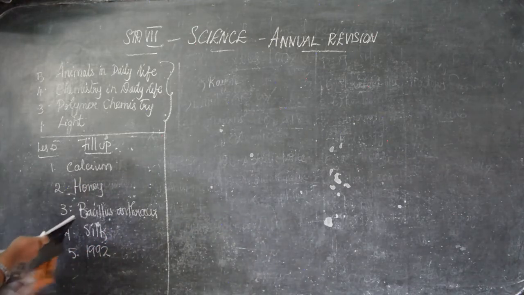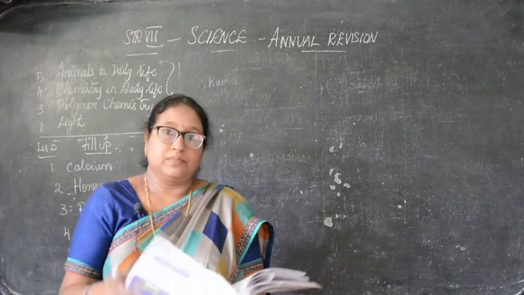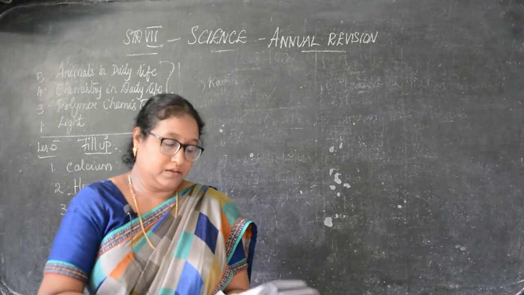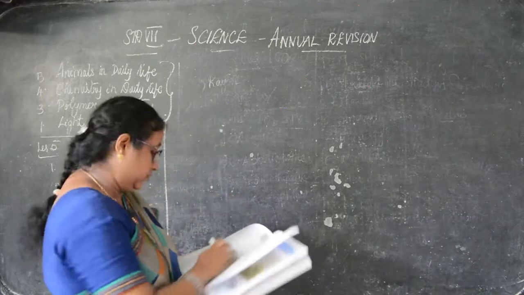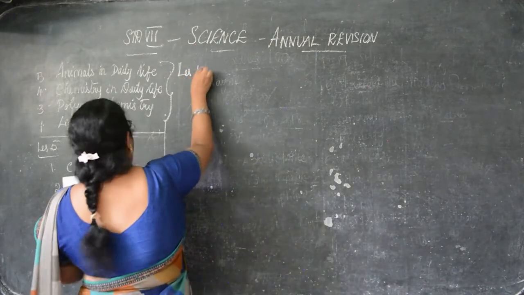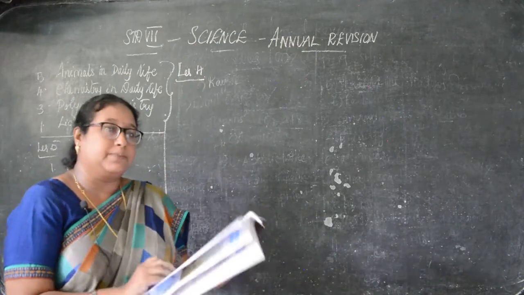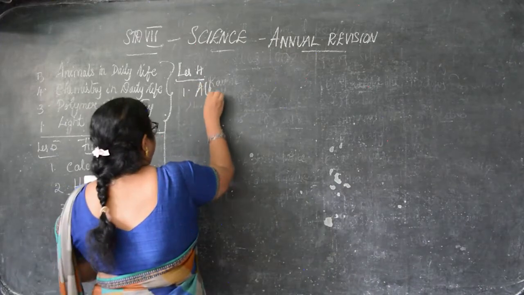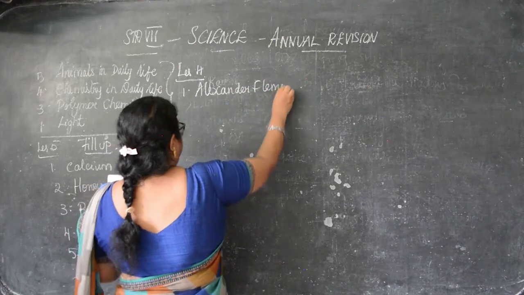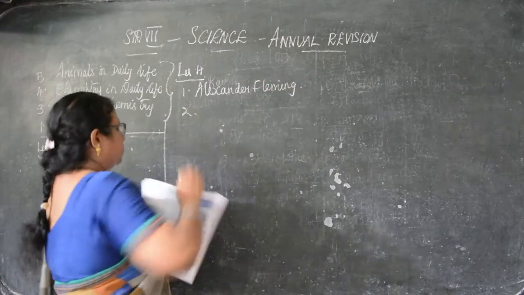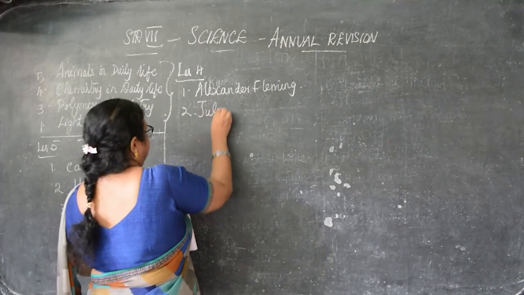Then next we will go to the fourth lesson now. Fourth lesson fill up, that is chemistry in daily life. First, penicillin was first discovered by Alexander Fleming. Then second one, World ORS Day is July 29.